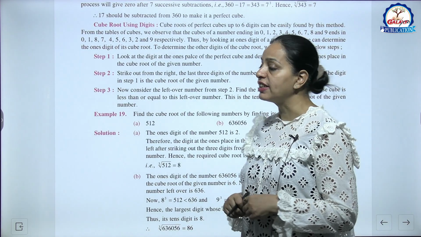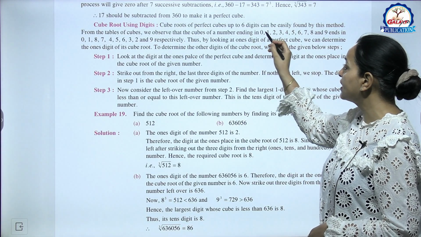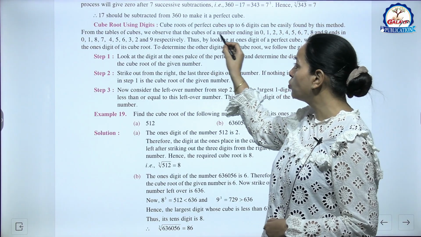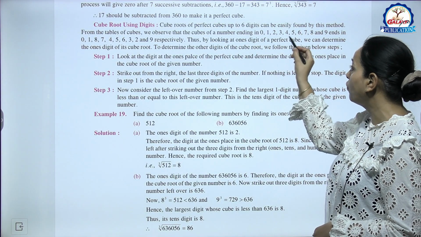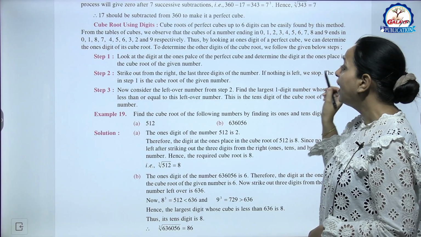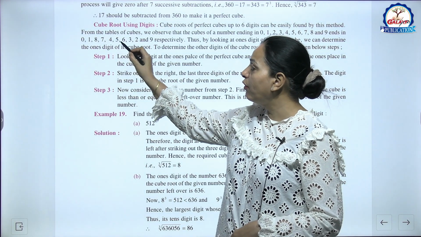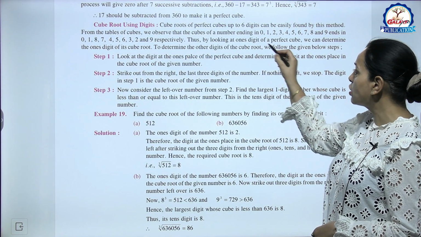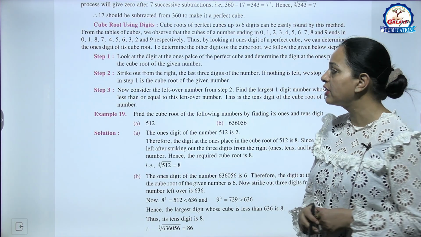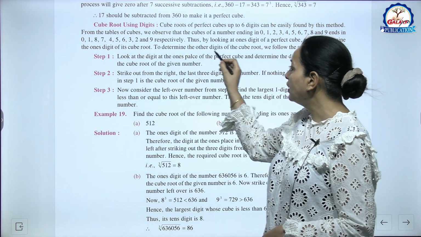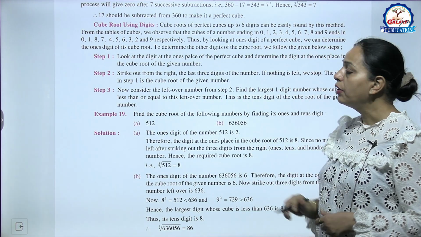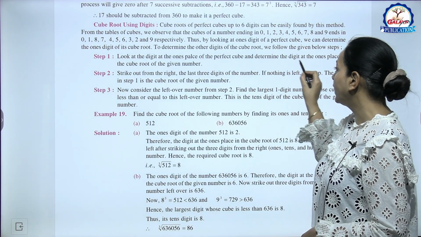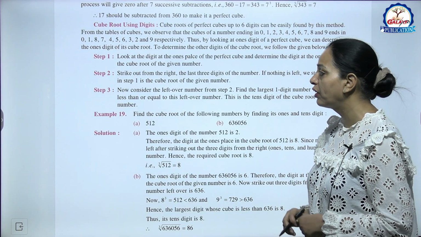Now cube root using digits. Cube roots of perfect cubes up to 6 digits can be easily found by this method. From the tables of cubes, we observe that the cubes of a number ending in 0, 1, 2, 3, 4, 5, 6, 7, 8 and 9 end in 0, 1, 8, 7, 4, 5, 6, 3, 2 and 9 respectively. So thus by looking at the ones digit of a perfect cube, we can find the ones digit of the cube root. To find the other digits of the cube root, we follow the given steps. Step 1, look at the digit at the ones place of the perfect cube and find the digit at the ones place in the cube root of the given number.